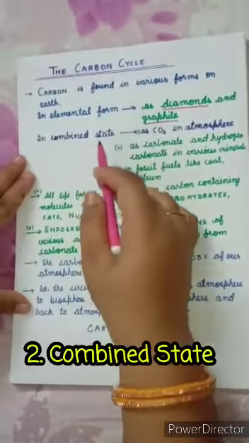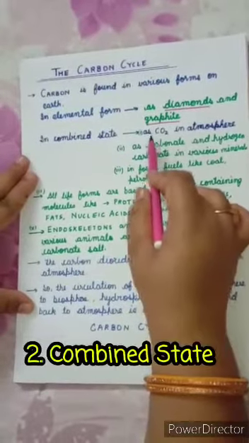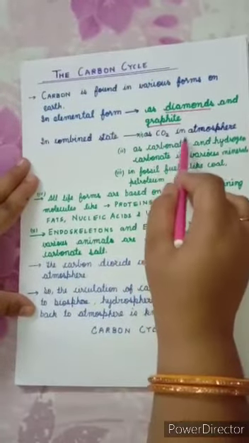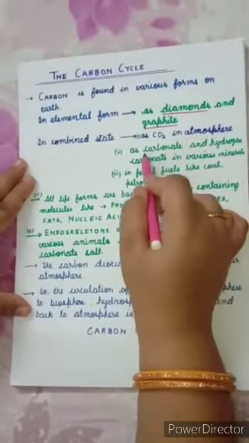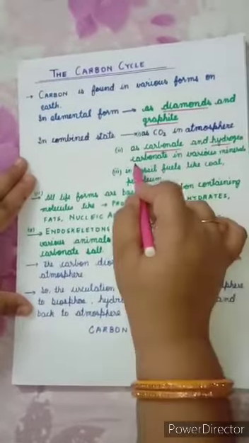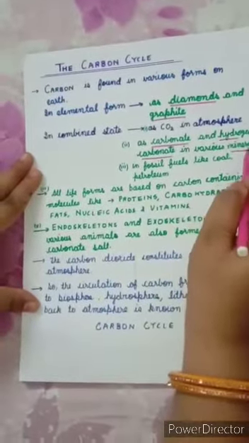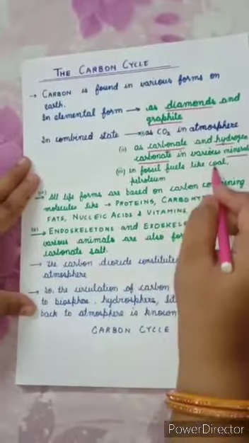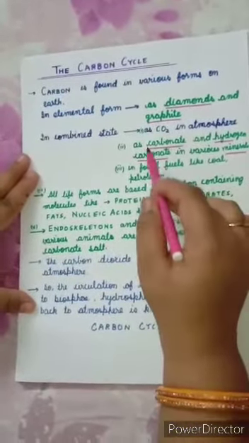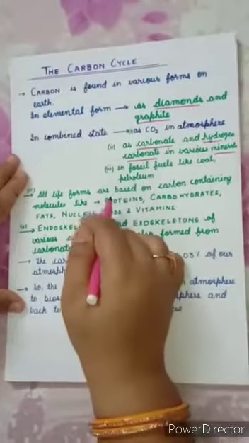In combined state, carbon is found as carbon dioxide in atmosphere, as carbonates and hydrogen carbonates in various minerals. In fossil fuels like coal and petroleum, carbon is present in combined form.